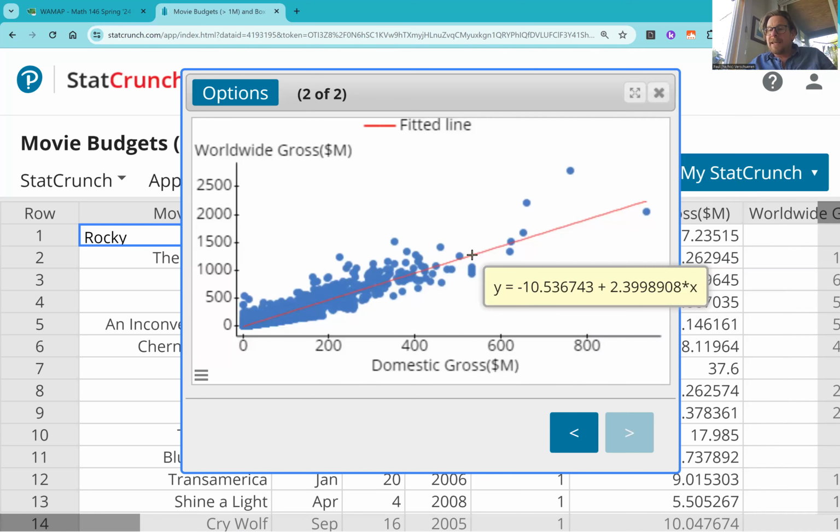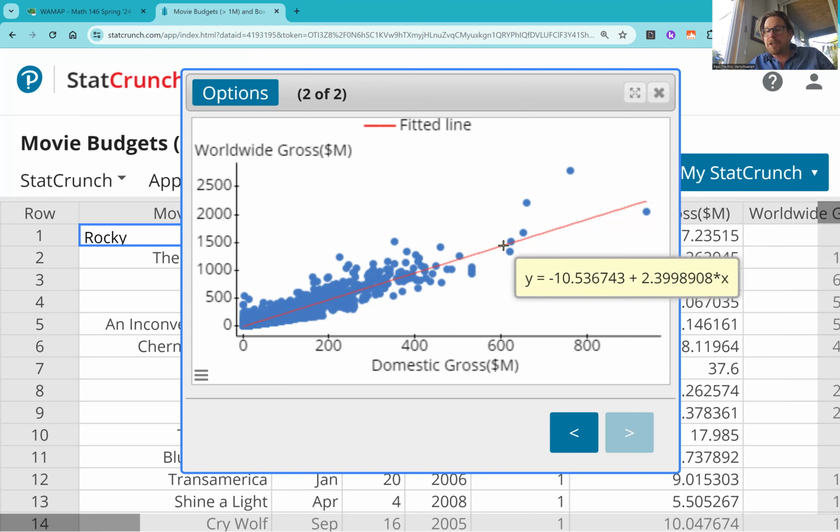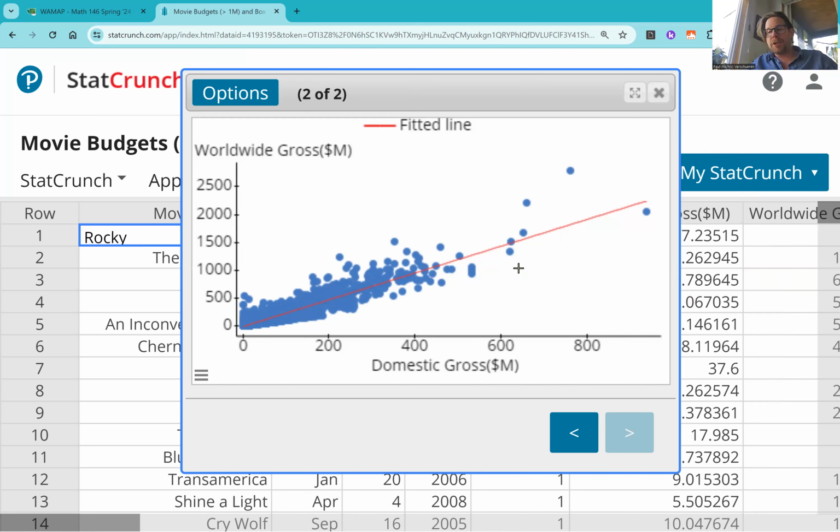So what this says is if you use this equation that's hovering up here, and I said, tell me what the worldwide gross will be if a movie made $600 million in the United States. Well, we can see visually, going over to that, it looks like about 1,500. That would be $1.5 billion. Approximately, but you could also plug in 600 for X, and that would give you the exact calculation back. So that would be the strongest relationship we have in this table.